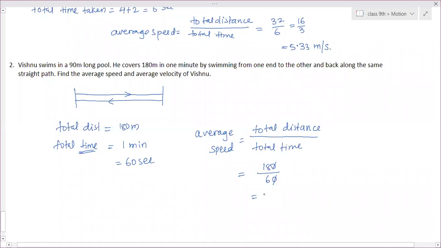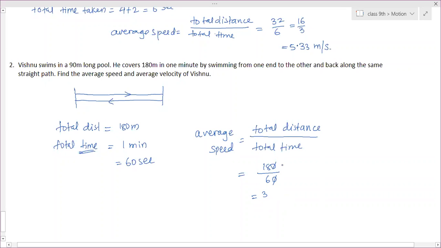6 by 2. Then 6 by 2 is 3. So the answer is 3. Now speed is measured in what unit?